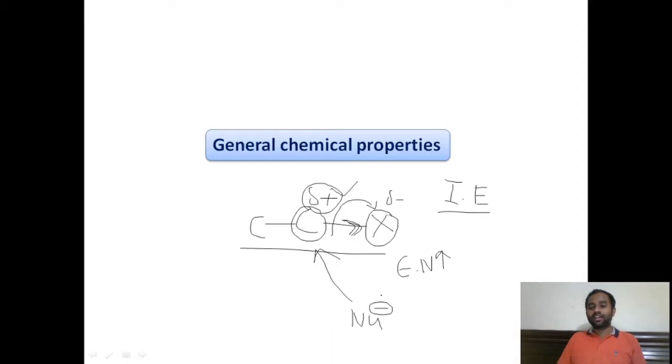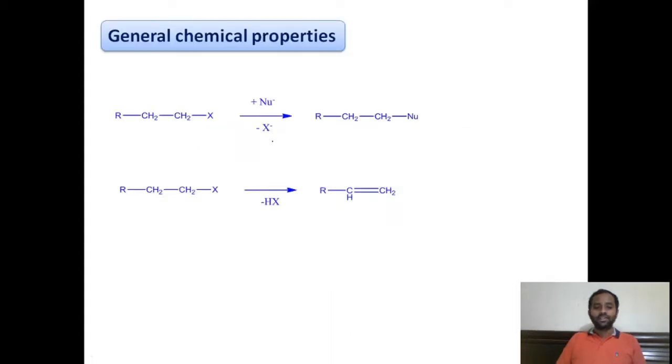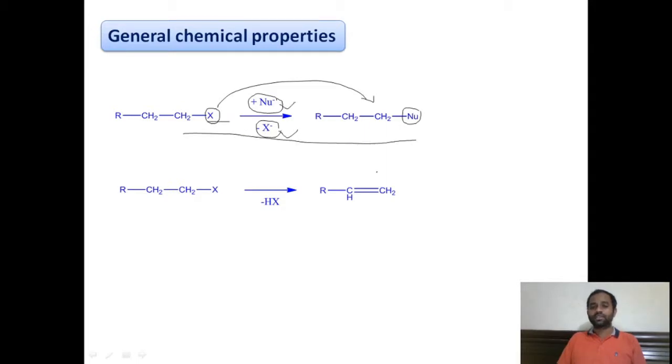So alkyl halides will undergo nucleophilic substitution reaction, in which the halogen group is replaced by the incoming nucleophile. You can see here I have shown this X is replaced by another nucleophile. This is a nucleophilic substitution reaction in which the halo group is replaced by another nucleophile.